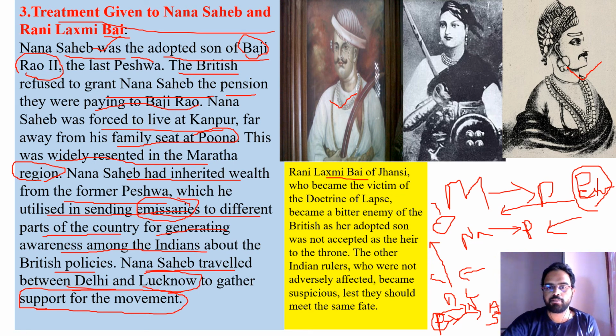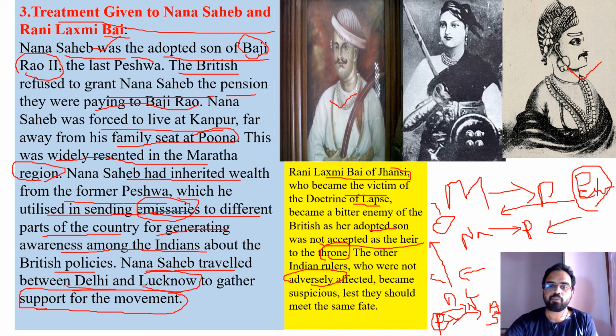Even Rani Lakshmi Bai of Jhansi was a victim of the Doctrine of Lapse. Her adopted son was not accepted as the legal ruler of Jhansi state. As the Rani did not have a son, they adopted Anand Rao, but the British said no, and Jhansi was also adversely affected. Rani Lakshmi Bai was made just a pensioner and was not treated properly.